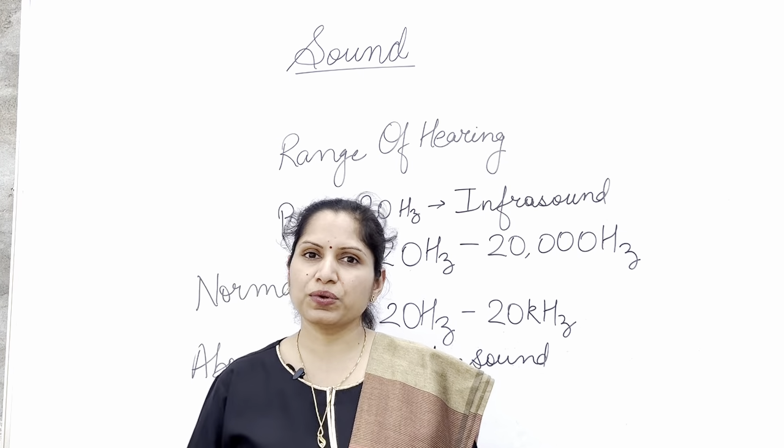But sometimes you might have seen that people find it difficult to hear even this normal range of voice sound that is produced, especially in old age. Then they could be provided with a hearing aid. So how does a hearing aid work? You must have seen people who are not able to hear sounds sometimes use a hearing aid, and they put a hearing aid machine in their ears so that they can hear the sound waves normally. How does a hearing aid work?